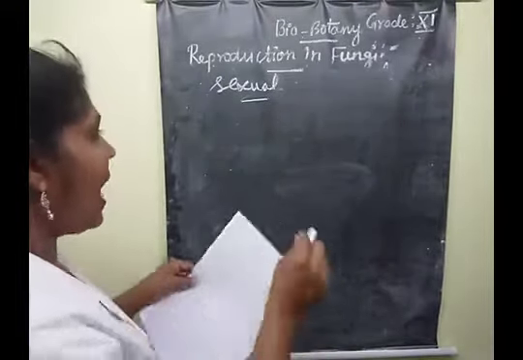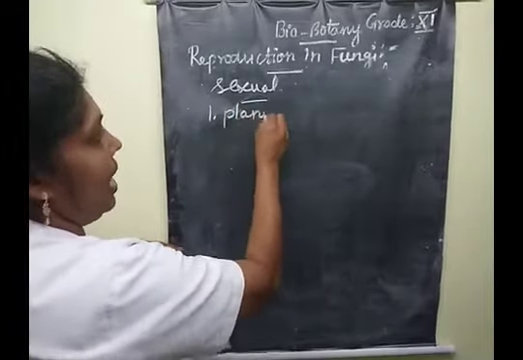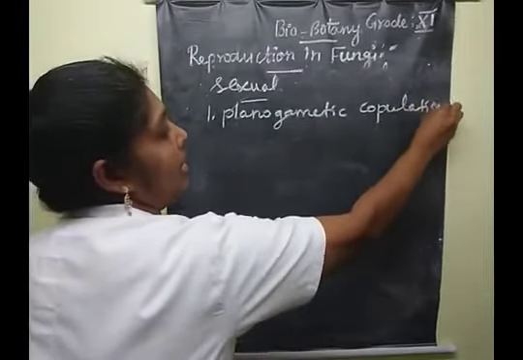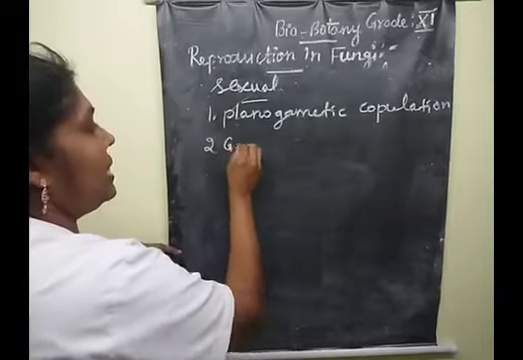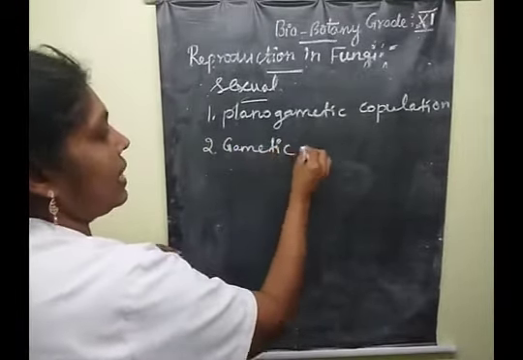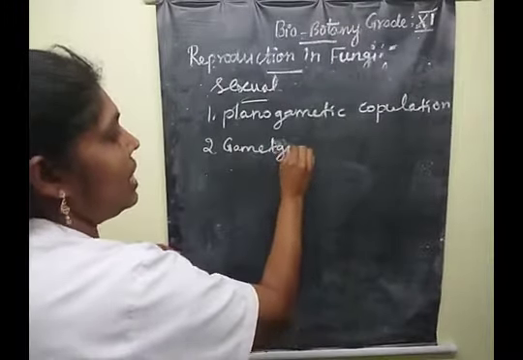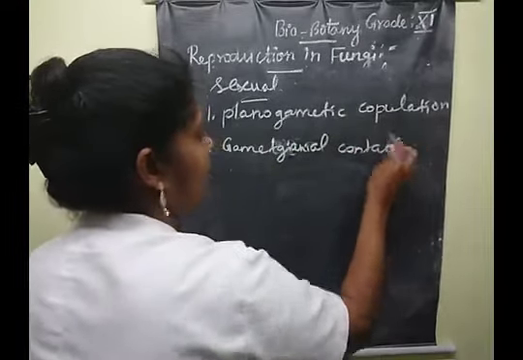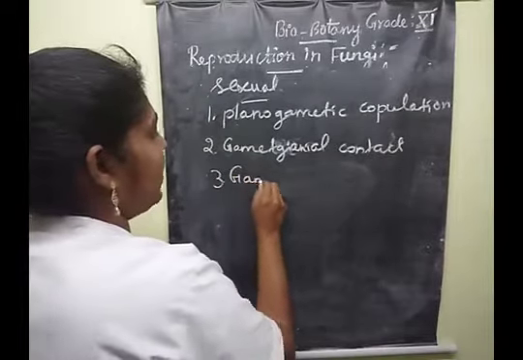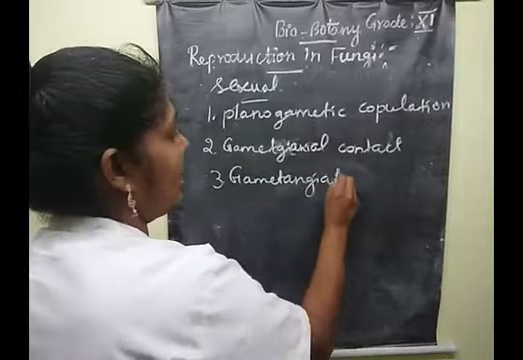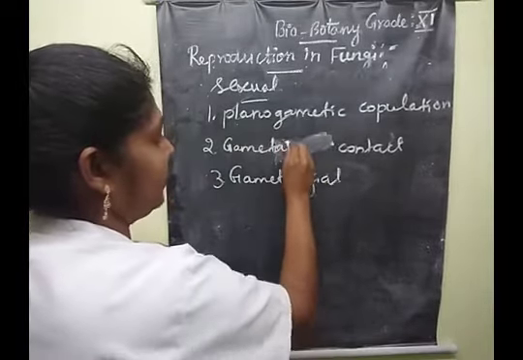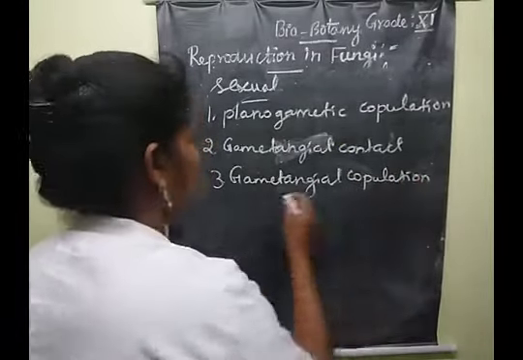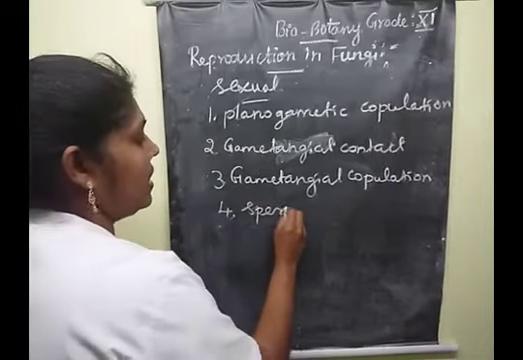First one is planogametic copulation, and the second one is gametangial contact, and the third one is gametangial copulation. Fourth one is spermatization.